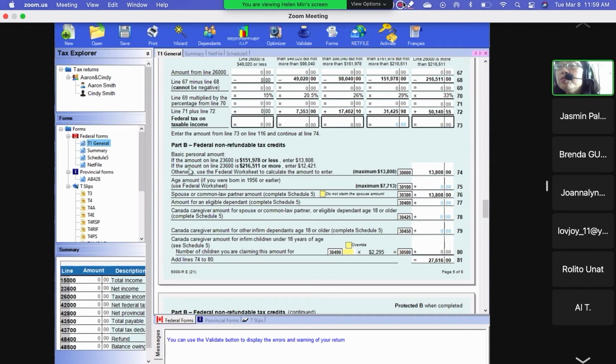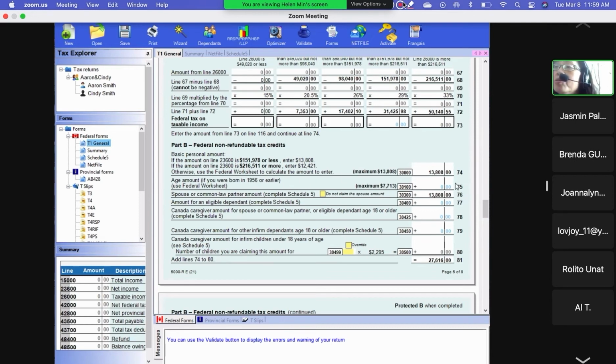But if your income is more than 216,000, then your basic personal amount is only 12,421. The system will automatically give it to you, so everybody gets a personal amount. Then if your age is 65, you get the age amount.